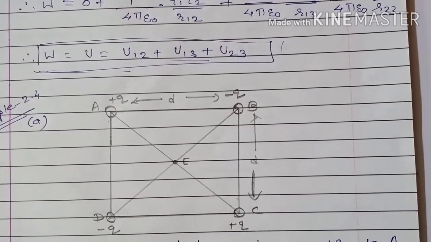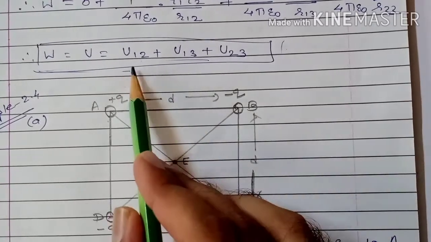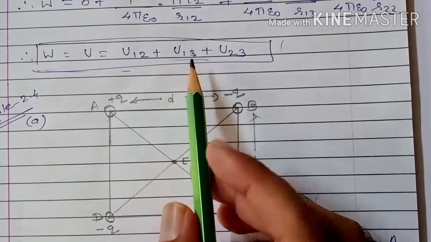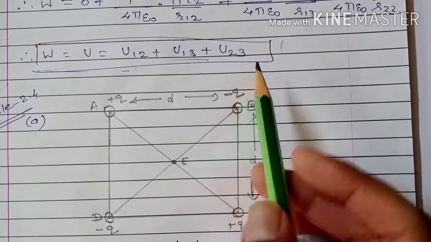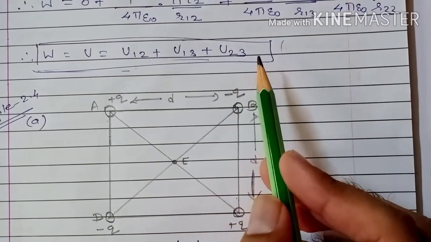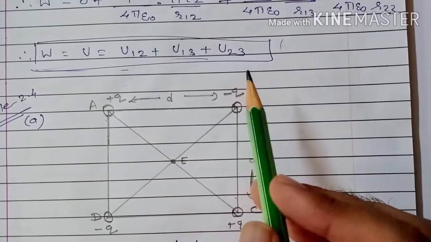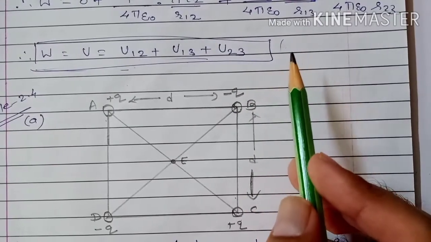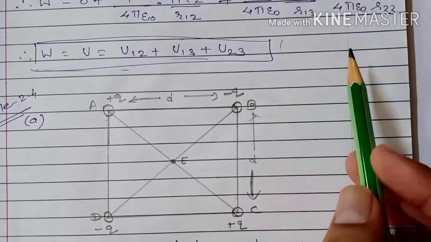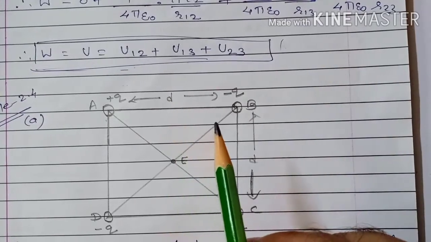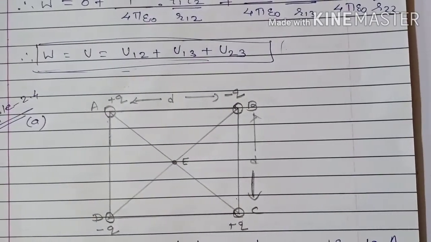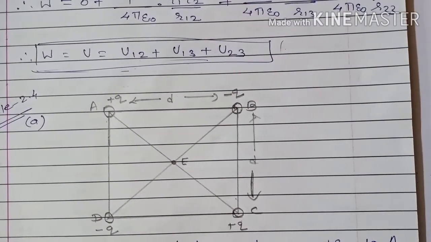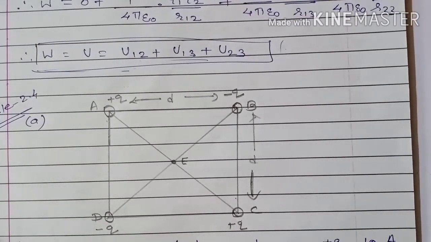If we have a system of 5 charges, then that can be written as U12 plus U13 plus U14 plus U15. Then U23, U24 plus U25. Then U34 plus U35 plus U45. This way we can find total potential energy due to a system of 2 charges, a system of 3 charges, a system of 4 charges and a system of n charges. This way we can find the total potential energy of a system of charges.